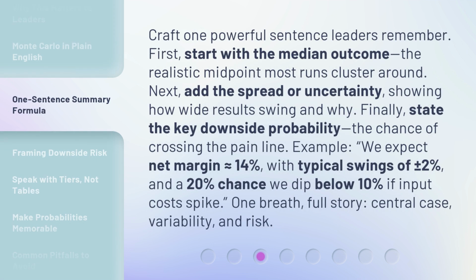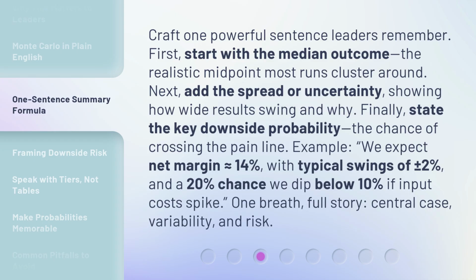Craft one powerful sentence leaders remember. First, start with the median outcome, the realistic midpoint most runs cluster around. Next, add the spread or uncertainty, showing how wide results swing and why. Finally, state the key downside probability, the chance of crossing the pain line.